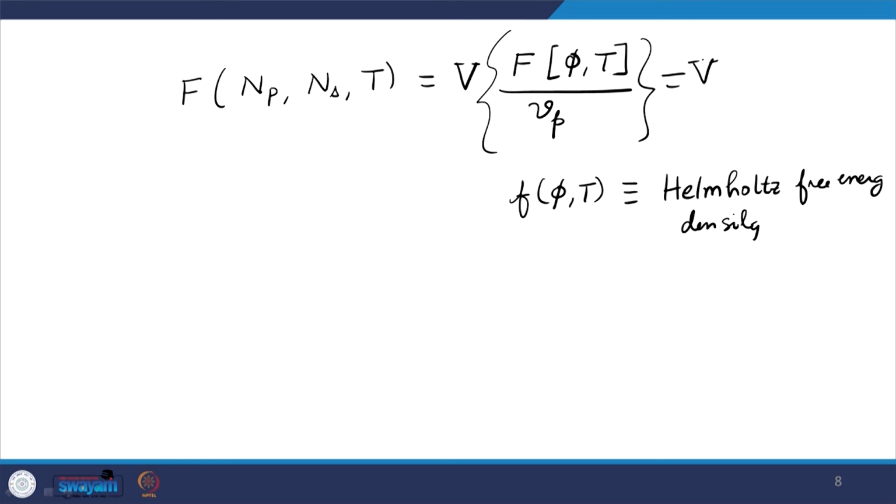Before we go further, let's pause for a moment and think why we did that, right. By doing that, we have been able to reduce one variable, because F indeed was a function of the number of molecules of P, number of molecules of S and temperature. On the right hand side, we have a single variable, volume fraction, because ultimately Np and Ns depended on that quantity.